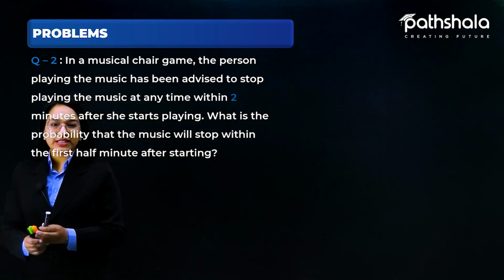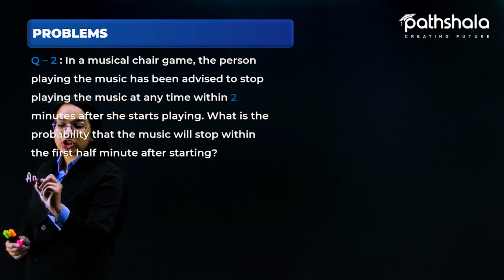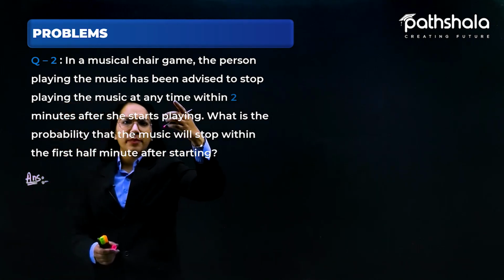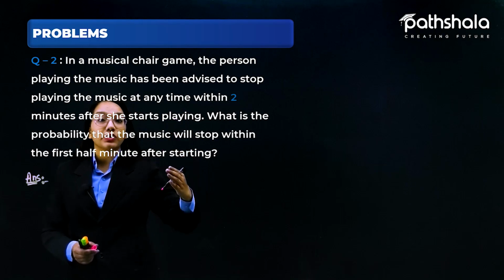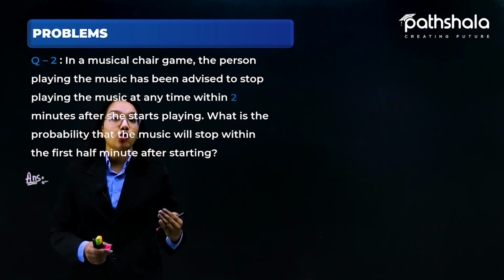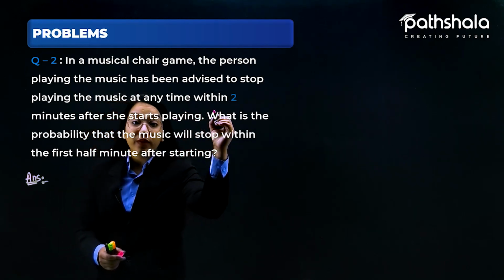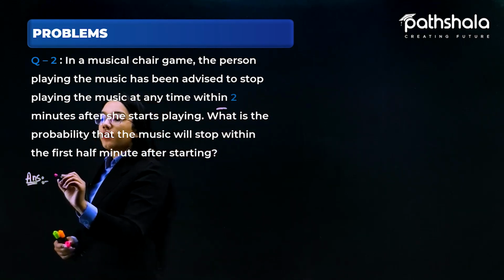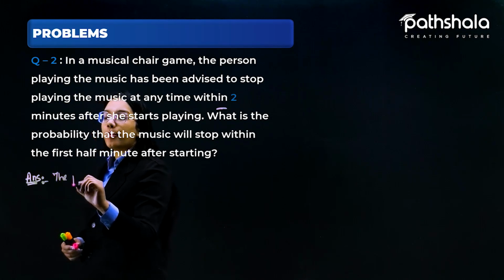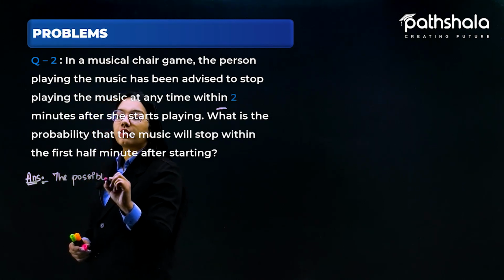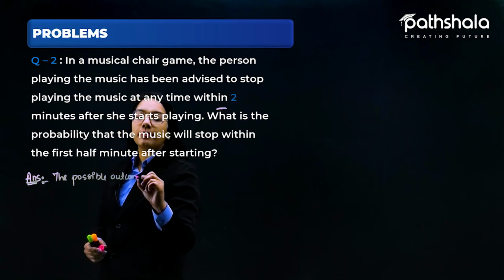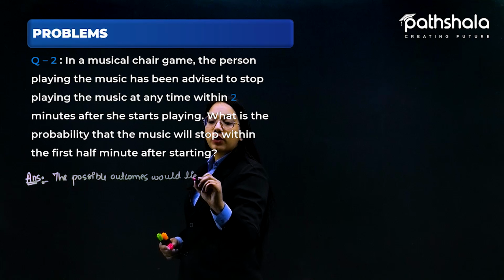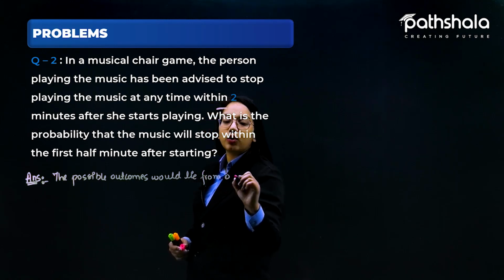As we can see, the question says the person playing the music has been advised to stop playing the music at any time within 2 minutes. So the possible outcomes would lie from 0 to 2.